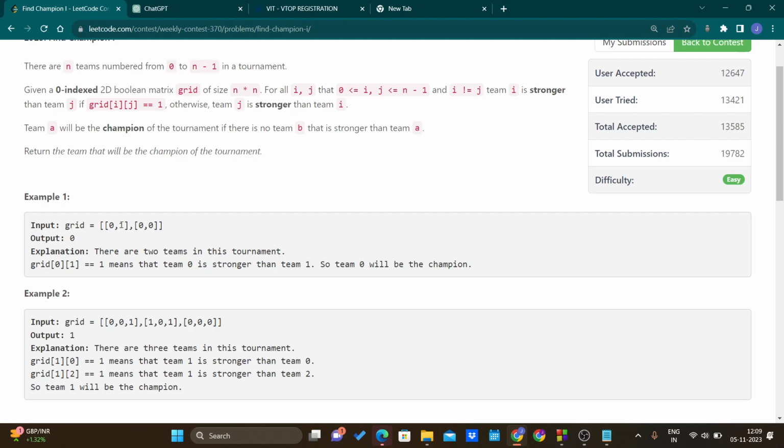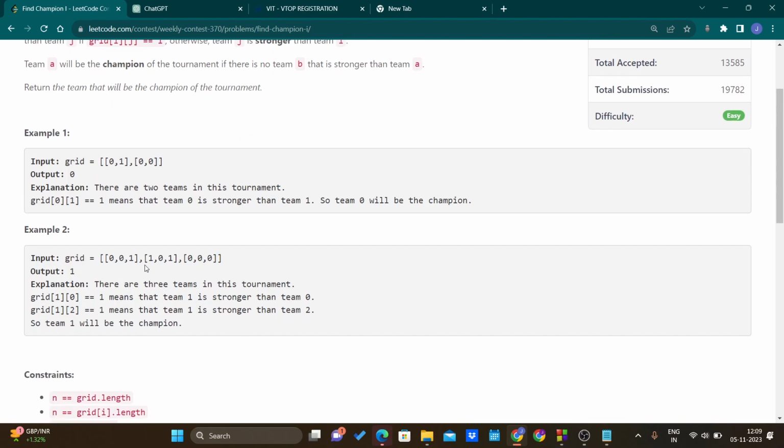Here the index is 0, 1. In 0, 1, the grid[i][j] is equal to 1, so it means that 0 is stronger than 1. Here, this is index 1, 0. Grid[1][0] is equal to 0. It means that 1 is weaker than 0. Likewise, here the index is 0, 0, so we don't have to consider that. Here the index is 1, 0, so 0 is weaker than 1.